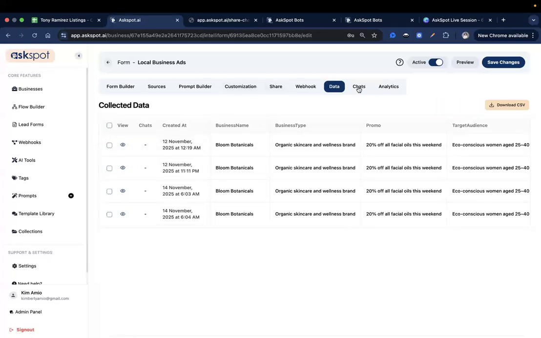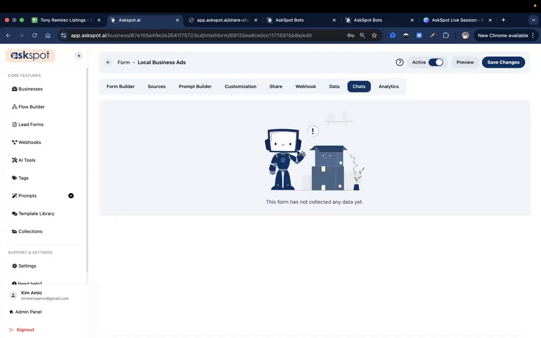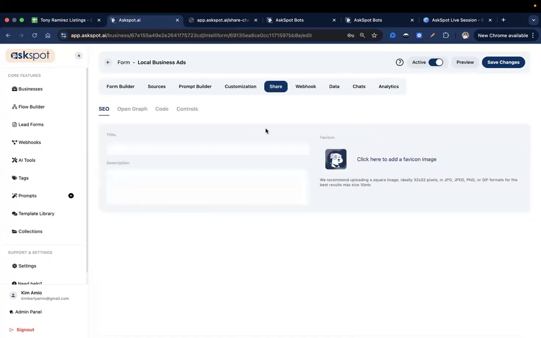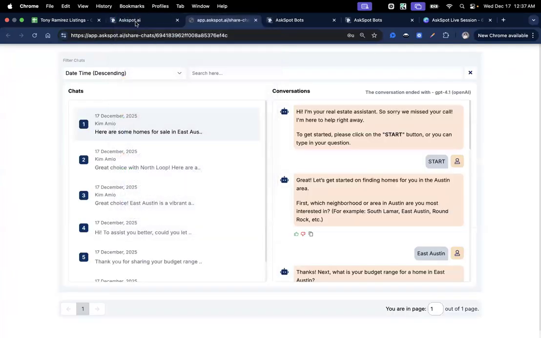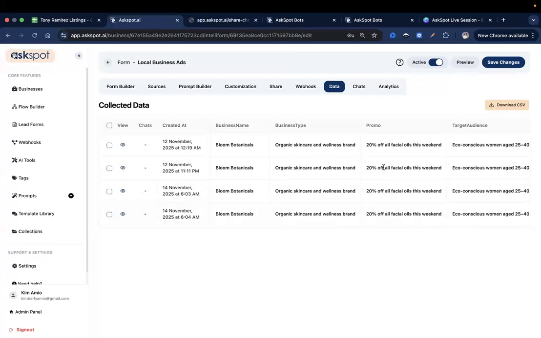But if you enable chats for your IntelliForm, which you can, you will see all of those pulled up right here, and I think you can share those with your clients. But for the form-collected inputs, I think you will have to download the CSV file to share it with your clients. That's a great suggestion, actually. I think we should have that option on the IntelliForm too. Maybe we can ask the devs about that.